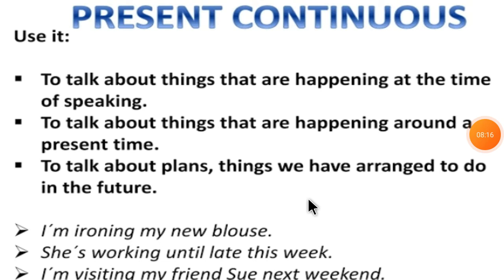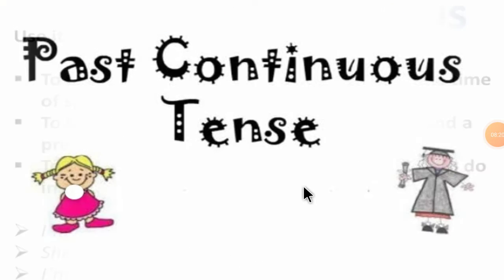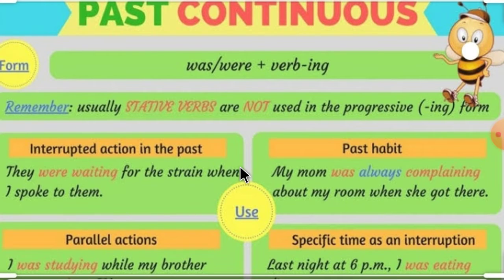Now, let's see the next one. That is past continuous tense. A simple use of past continuous tense is a habit or work which you have started in the past and still continues in the present, so that you can use past continuous tense. So now let's see the uses of past continuous tense.